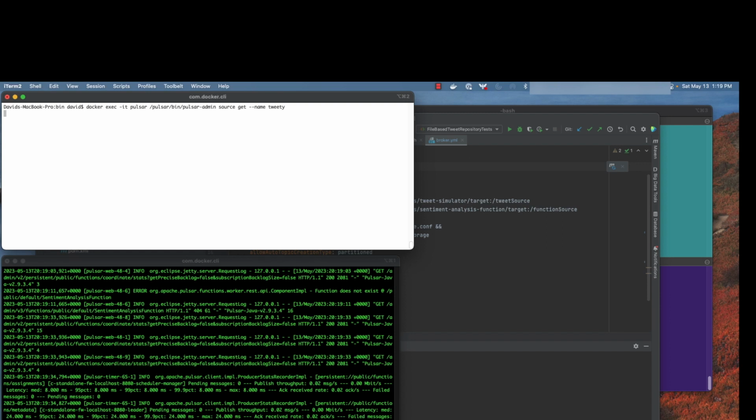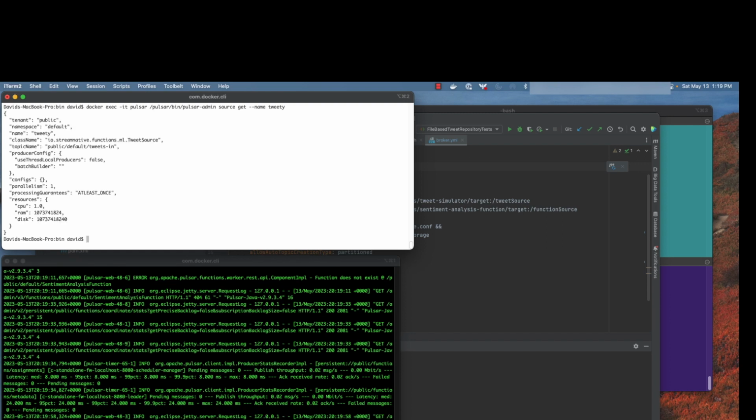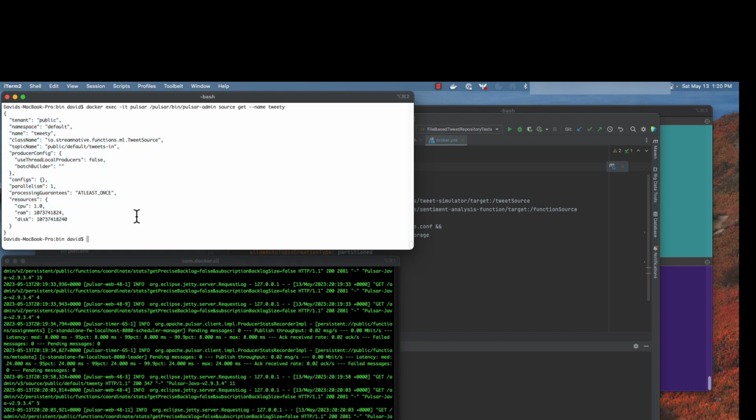If we do a get on that source, we can verify that it was deployed as we wanted. We can see the configuration values here. Everything looks correct. We can also check the status, right? So let's check the status of our source just to make sure that we're generating some data.